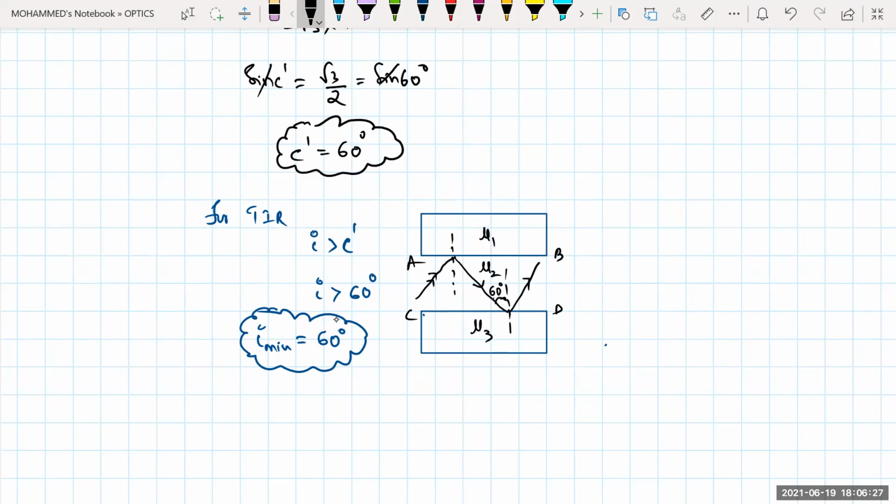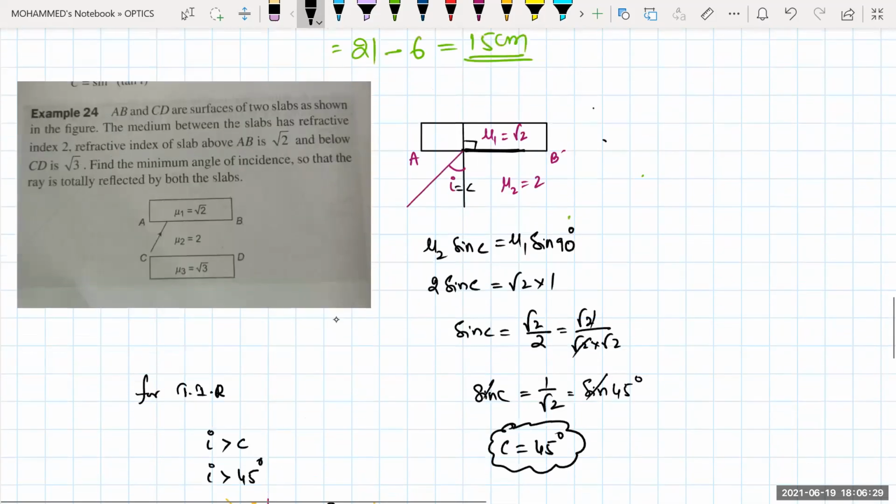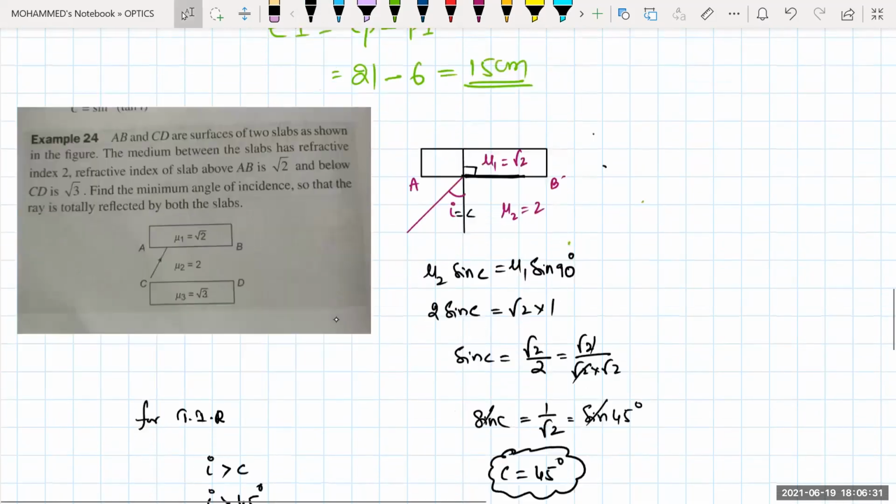Very good question. Try to practice it two to three times for the competitive examination.